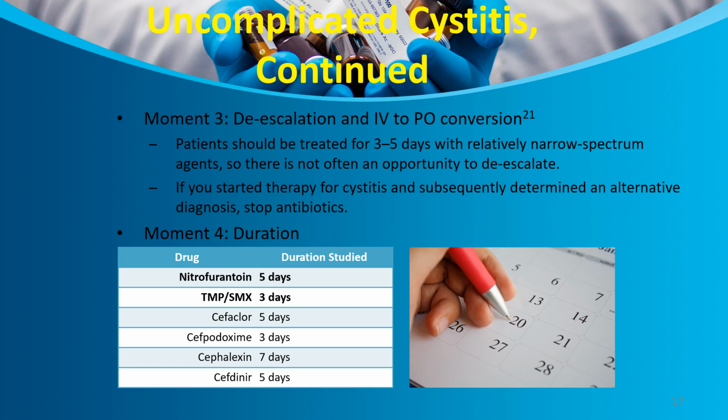Then moment 4 is the duration. Nitrofurantoin duration is 5 days, cotrimoxazole is 3 days, cefaclor is 5 days, ceftriaxone is 3 days, and cefaclor is 7 days. So the duration needs to be adhered to.